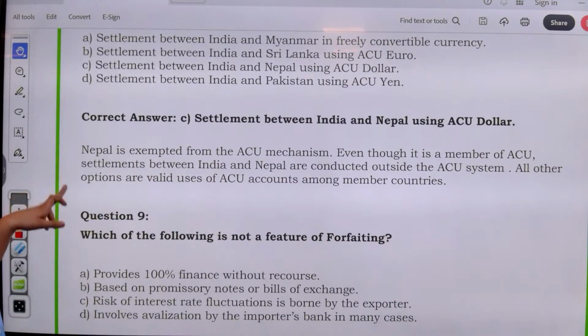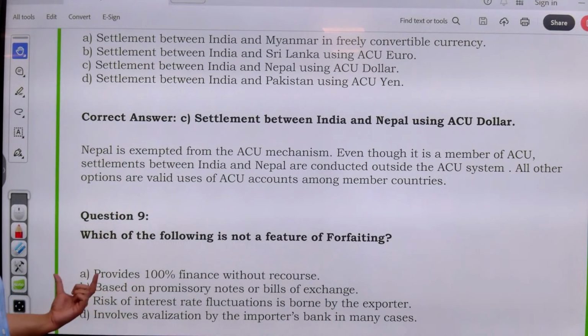Okay. Which of the following is not a feature of forfeiting? Not a feature. Provides 100% finance without recourse. Based on promissory note. Risk of interest fluctuations is borne by the exporter. Involves avalization by the importer's bank in many cases.